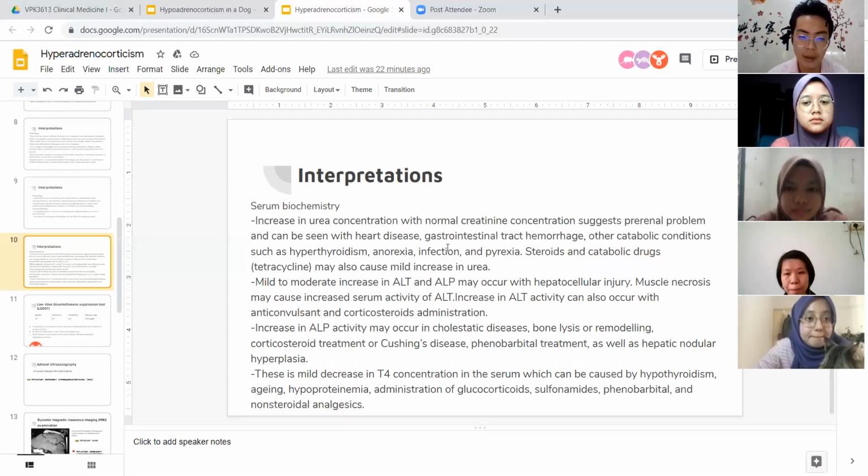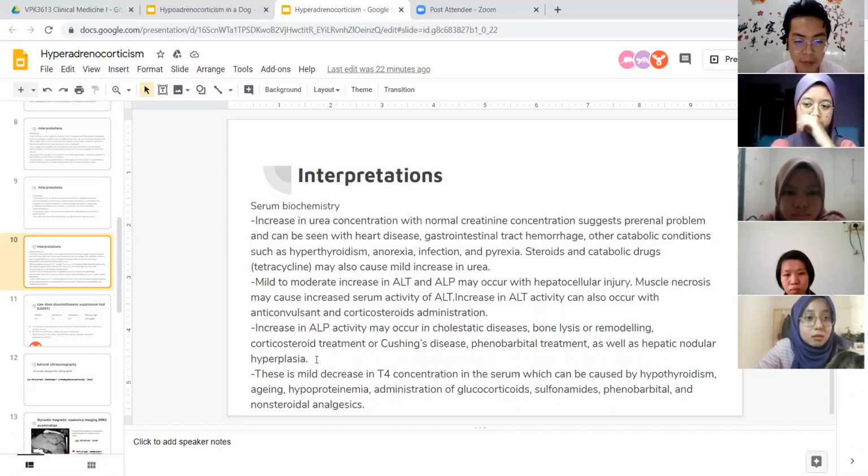There is also mild to moderate increase in ALT and ALP, which are liver enzymes, that may occur with hepatocellular injury. Muscle necrosis may also cause increased serum activity of ALT. Increased ALT can also occur with anticoagulant and corticosteroid administration. ALP activity may increase in cholestatic disease, bone lysis or remodeling, corticosteroid treatment or Cushing disease, phenobarbital treatment, as well as hepatic nodular hyperplasia.